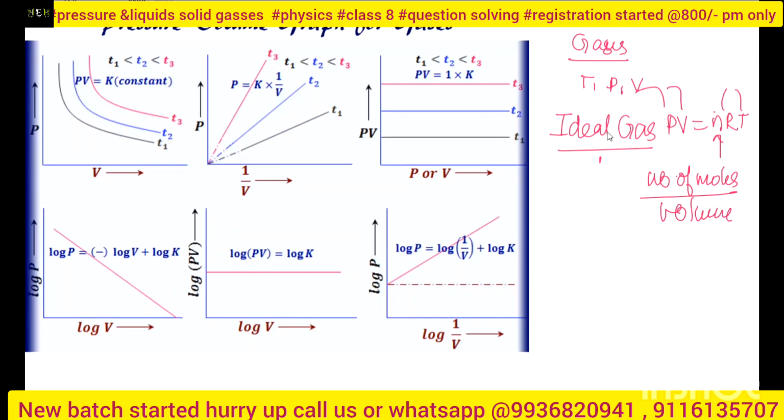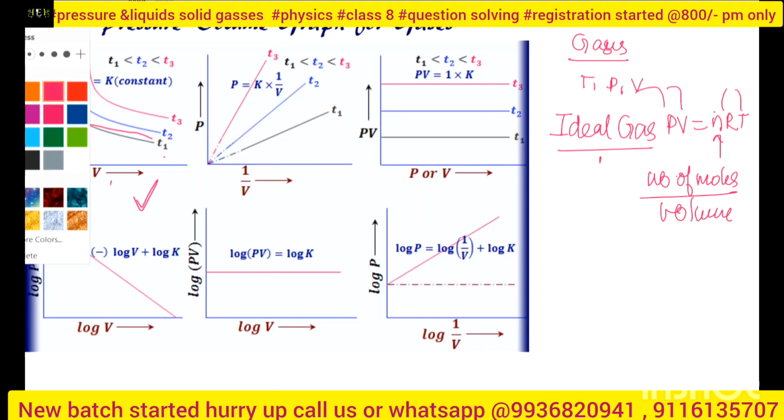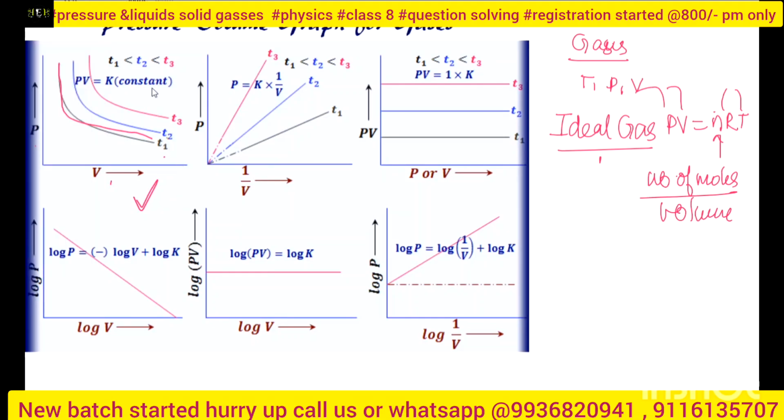Okay, now see this graph. When we draw a graph between P and V, I see this kind of thing. So what are they explaining, beta? They are explaining the temperature difference, right? T1, T2 and T3 are the temperature differences. They are nothing but temperatures. So T3 is the highest temperature, so it will be on the upper side. Then the middle one is T2 and then T1. Now they are calculating PV. So PV is a constant value. The right hand side is a constant value whenever we consider only one temperature. But when we consider two more temperatures, I have this kind of graph.